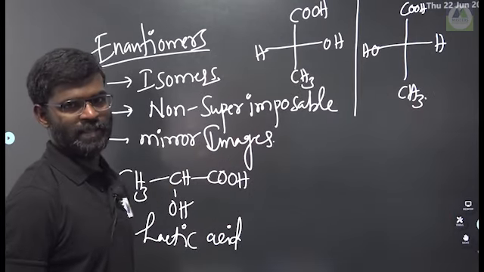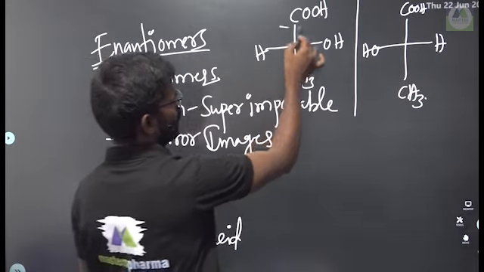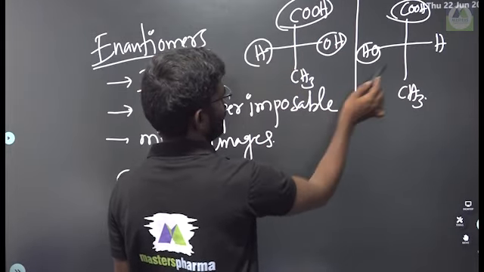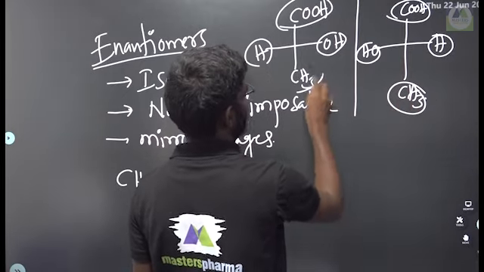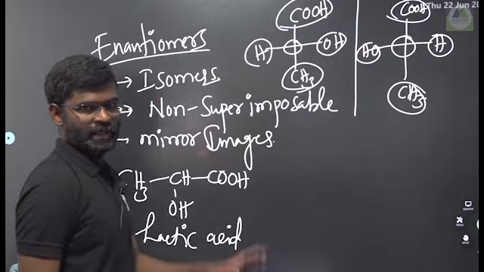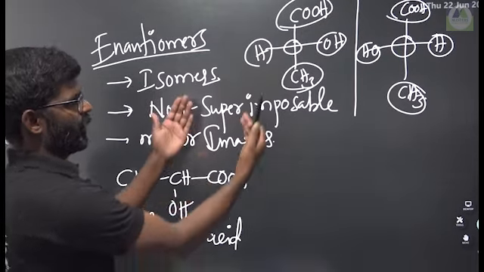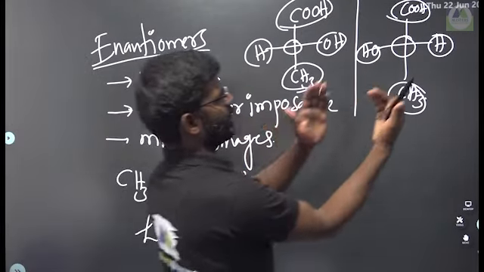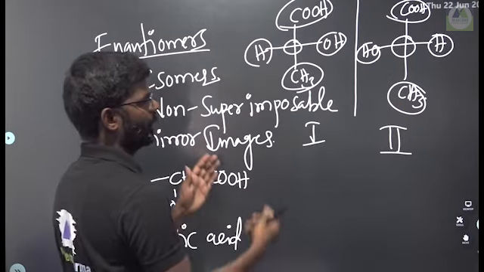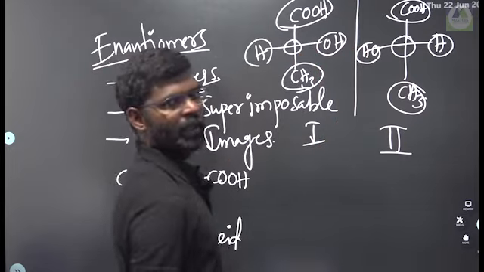These are the isomer set. Look here: COOH, OH and OH, hydrogen and hydrogen, methyl and methyl, center carbon and center carbon. So first, those are isomers. If you pull out one, say structure number 1, and keep it on structure number 2, you completely pull it out and place it on structure 2.